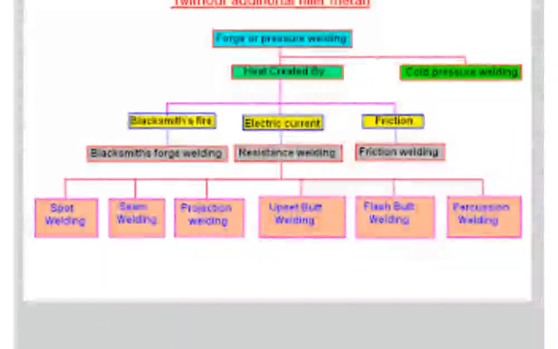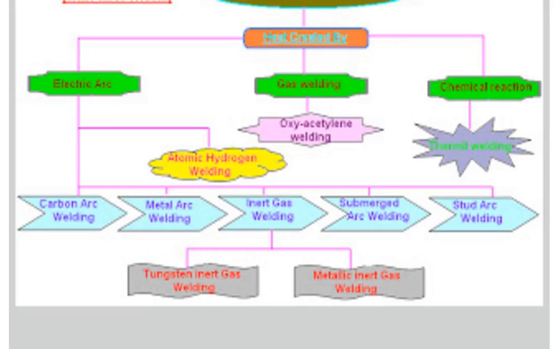Welding is a process of joining similar and dissimilar metals by the application of heat with or without the application of pressure. Types of welding: electric arc welding, gas welding, and chemical reaction welding.